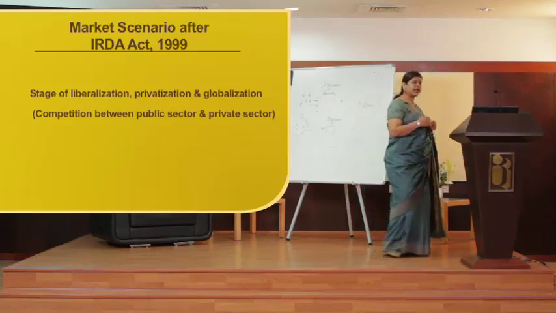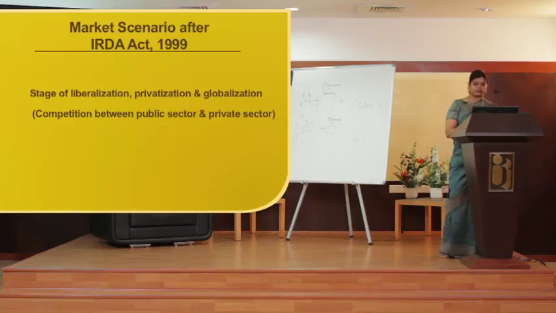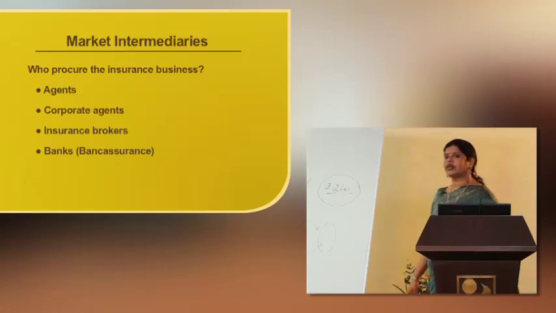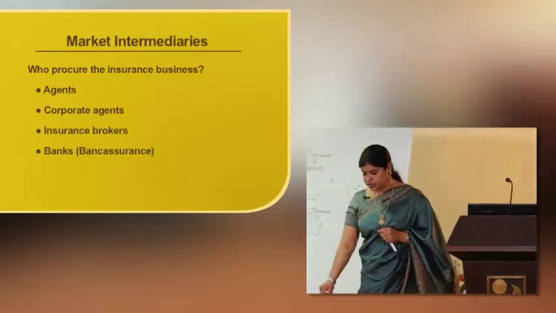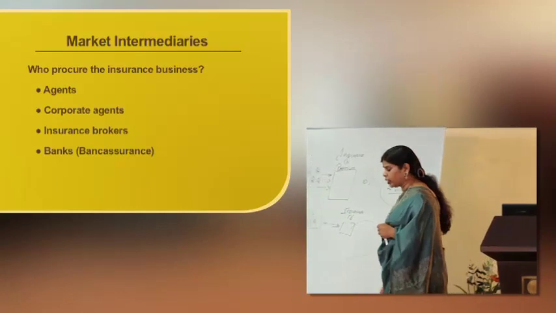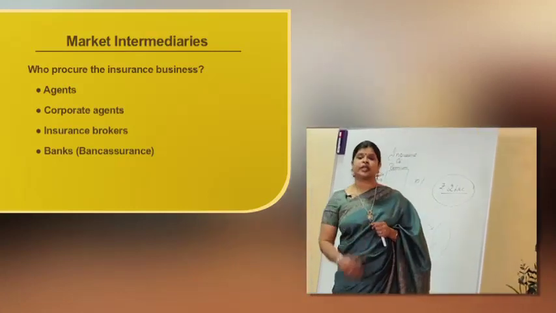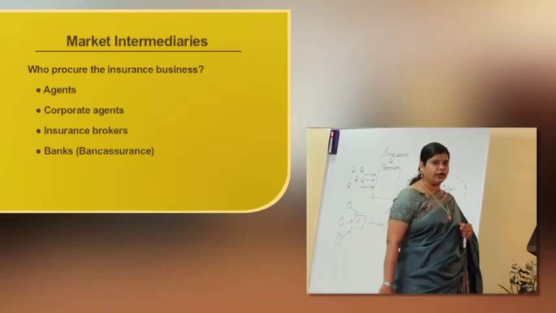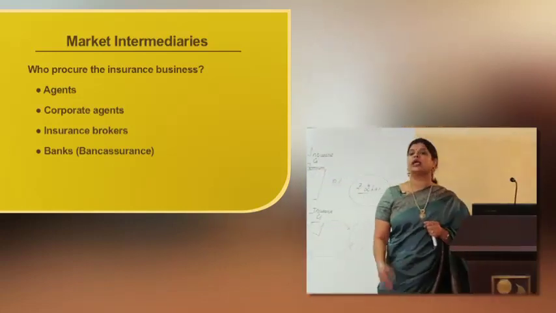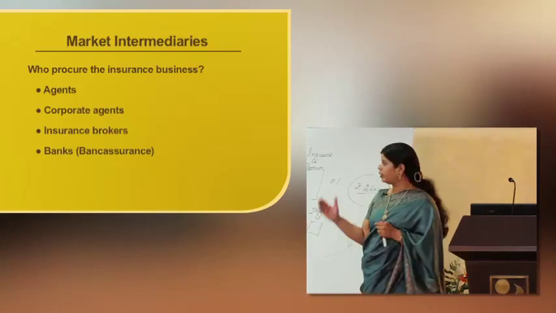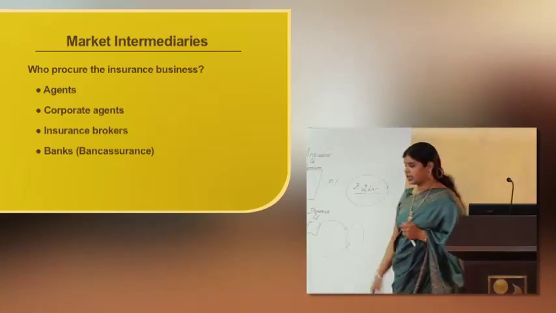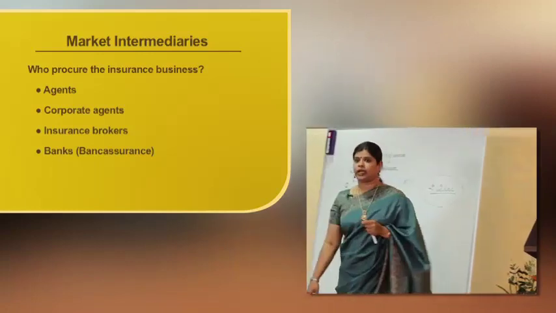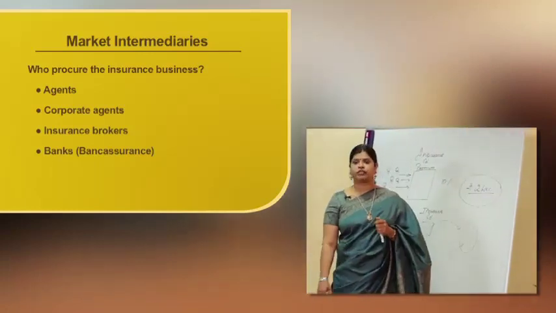There were new products that came into existence which were more adapted, more suitable, more customized according to the requirements of the insured. So there are various market intermediaries who came into existence. To procure the insurance business, it has to be channelized, routed through various intermediaries. Now, who are the intermediaries taking care of this insurance business? They were agents, right? Even we can become an agent by getting the certification from IRDA.